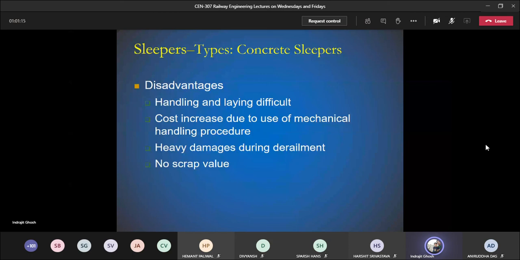Heavy damage during derailment. If a train derails, it has been observed that over a longer distance the concrete sleepers get damaged because they are made of concrete. No scrap value. Once it reaches the end of its service life of 50 to 60 years, nobody will be interested in buying it. Okay, so you need to dump it somewhere. You can use it under road construction and other things. Not suitable for beater packing.